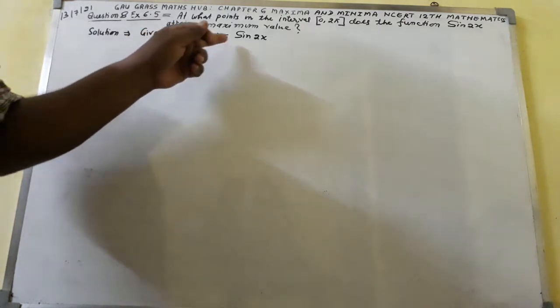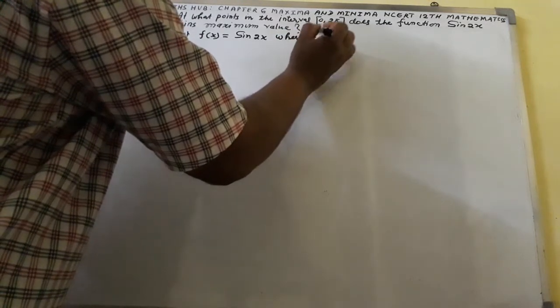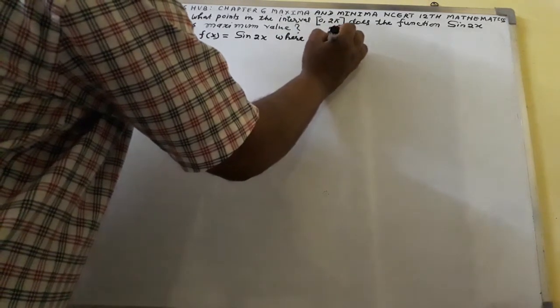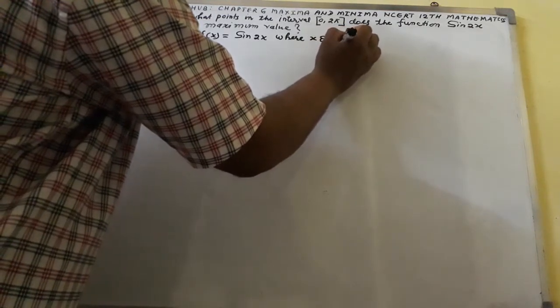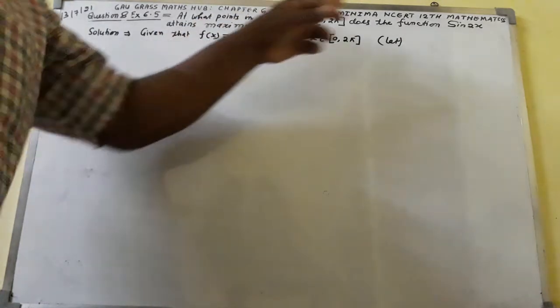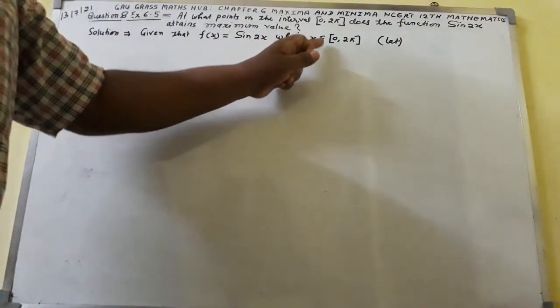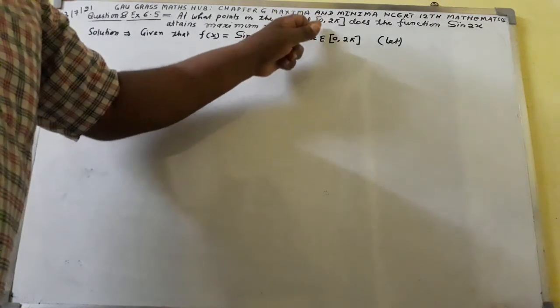Let f of x equal to sin 2x, where x belongs to the closed interval [0, 2π].